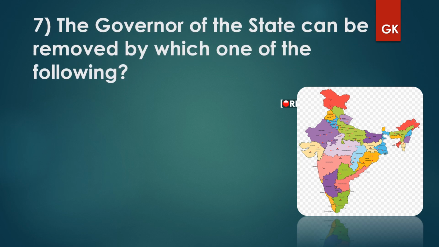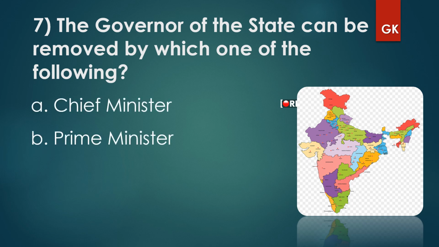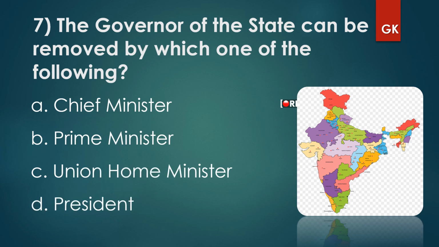And the 7th: the governor of the state can be removed by which one of the following? Chief Minister, Prime Minister, Union Home Minister, President. Who has the authority to remove the governor of the state? It's the President. The governor can be removed by the President.